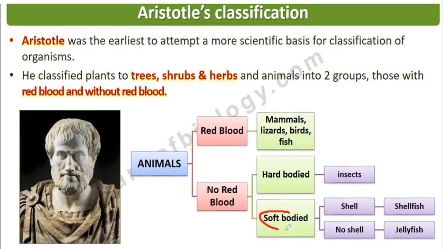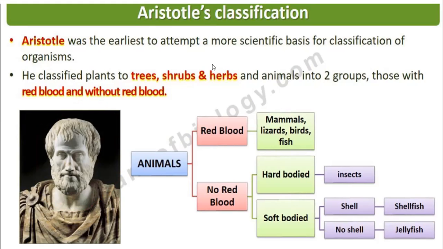Then there are some short-bodied animals with a shell, like shellfish, and some that do not have a shell, like jellyfish. So jellyfish, shellfish, and insects are the animals which don't have red blood. And mammals, lizards, birds, and fish have red colored blood. This classification was given by Aristotle.